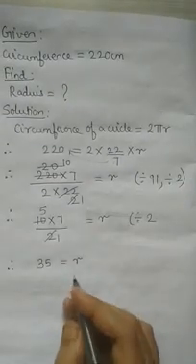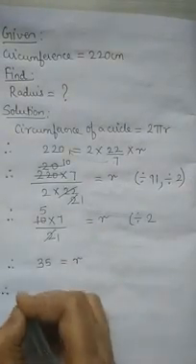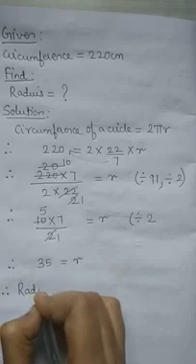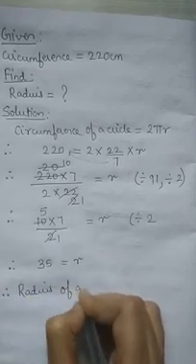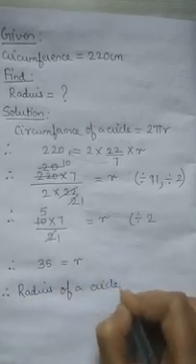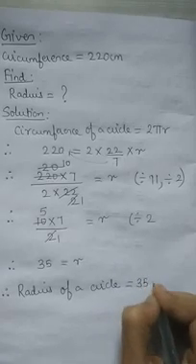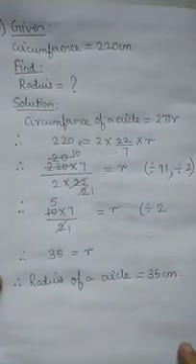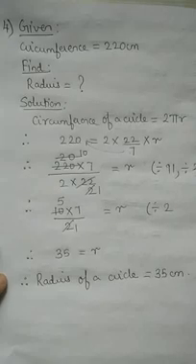So you found r. So you will write there, therefore radius of a circle is equal to 35 centimeter. Okay, so this was the fourth one. Clear with this, girls? Good.